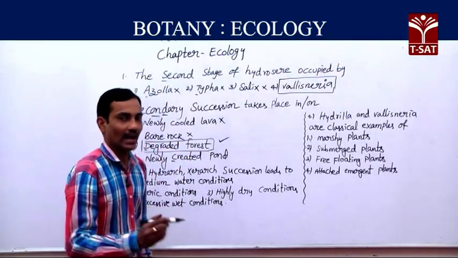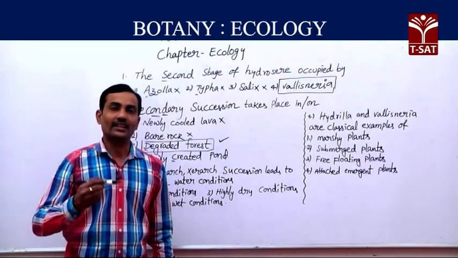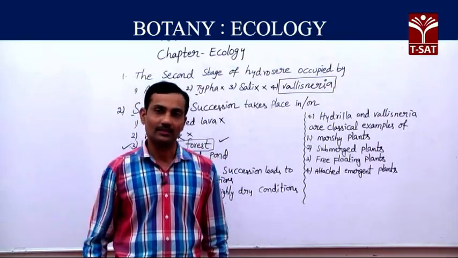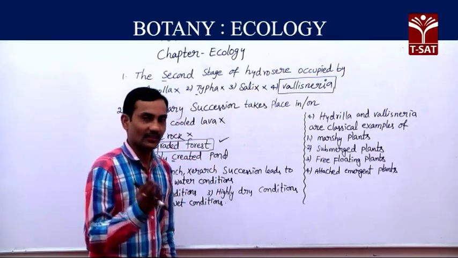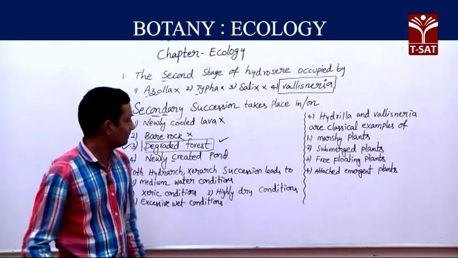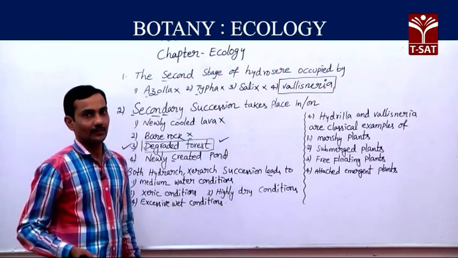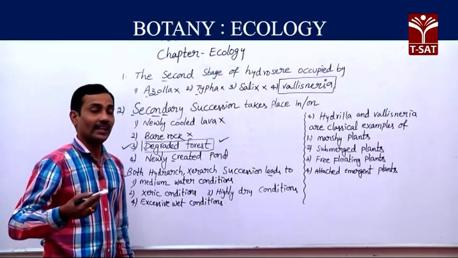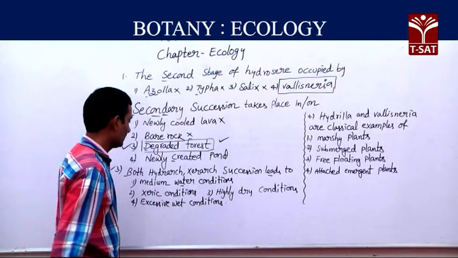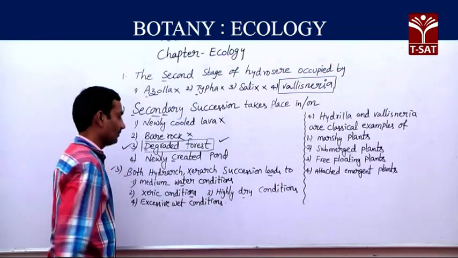The hydrarch succession begins from hydric conditions and ends with mesic conditions. The xerarch succession starts from xeric conditions and ends with mesic conditions. But whether it is hydrarch or xerarch, all these successions finally lead to what type of condition? Medium water conditions, xeric conditions, highly dry conditions, or excessive wet conditions?